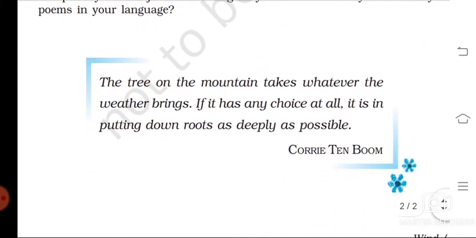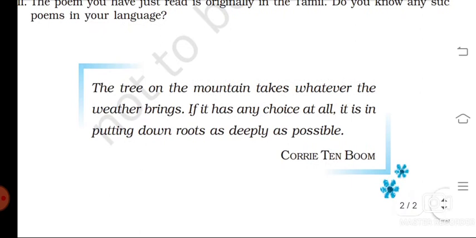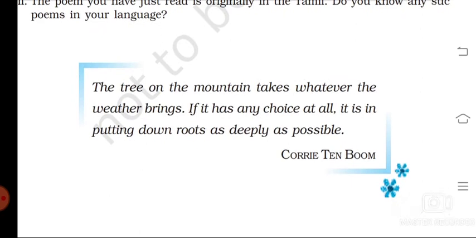In the last, there is a small stanza. The tree on the mountain takes whatever the weather brings. If it has any choice at all, it is in putting down roots as deep as possible. This is written by Corrie ten Boom.